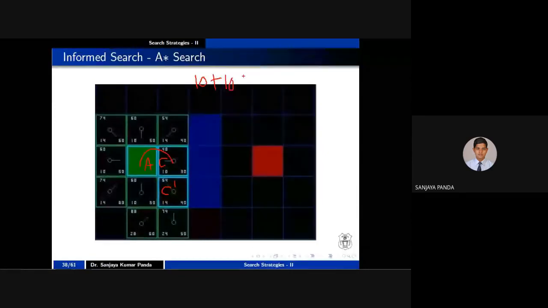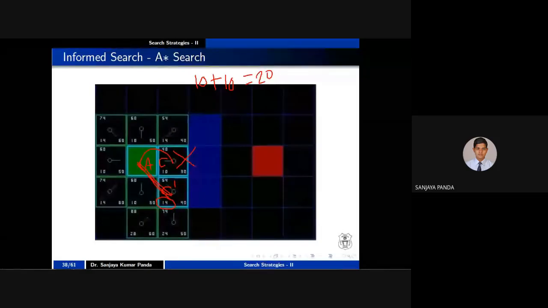But we have seen that if you move directly from A to C dash, what is the cost? The cost is 14. So this move is ignored and we will directly move from A to C dash. This is the beauty of the A star algorithm. That's why it is giving you optimal performance. So like that you proceed.